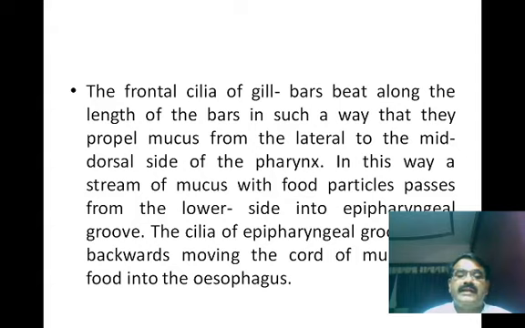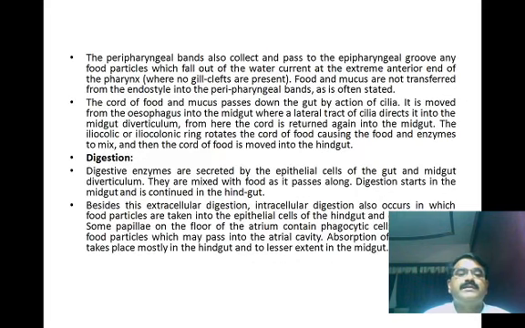The cilia of the epipharyngeal groove beat backwards, moving the cords of mucus and food into the esophagus. The peripharyngeal bands also collect and pass to the epipharyngeal groove the food particles which fall out of the water currents at the extreme anterior end of the pharynx.